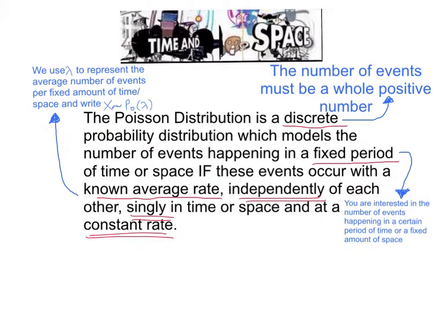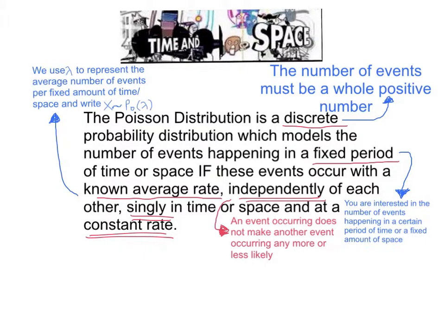In order to answer questions about the events, we need to know the average number of events per fixed amount of time or space. We call this value lambda, and we write that X, which is the number of events per fixed amount of time or space, is modelled by the Poisson distribution with an average rate of lambda. There are 3 conditions which a set of events must satisfy in order to be effectively modelled by a Poisson distribution.